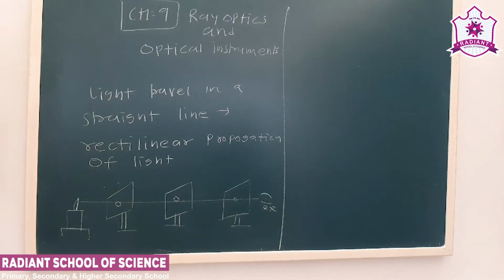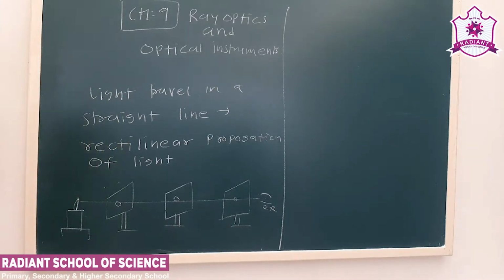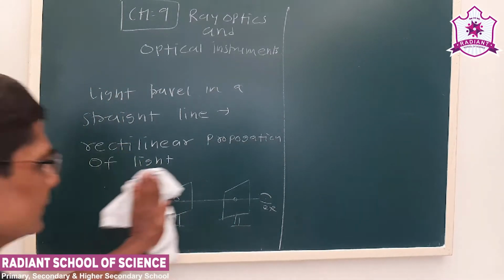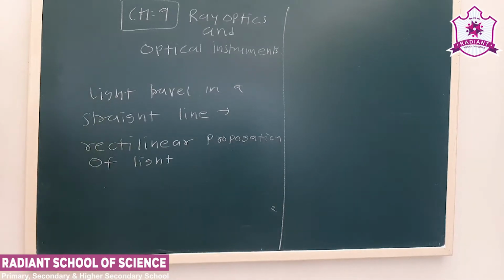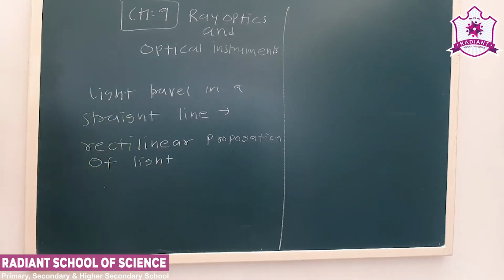Now if the position of one of the boards is changed, you will not be able to see. That fact shows that light travels in a straight line. That is rectilinear propagation of light. So here we have to study the phenomena based on the rectilinear propagation of light.